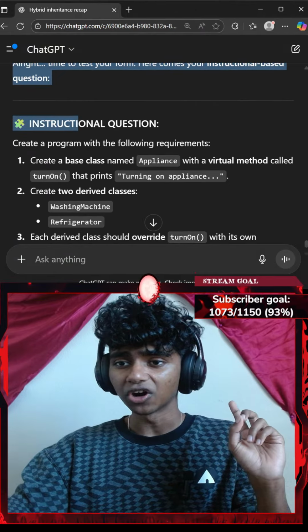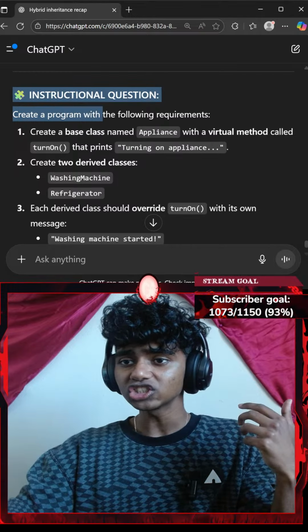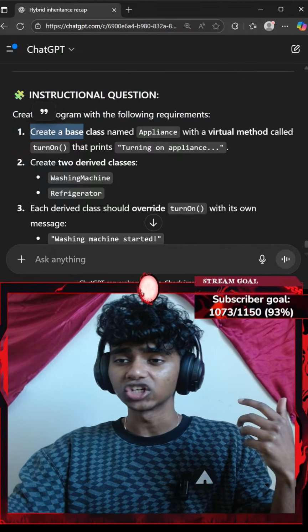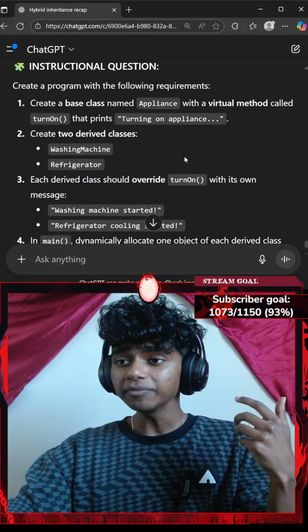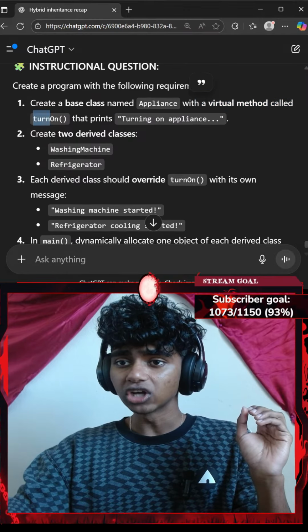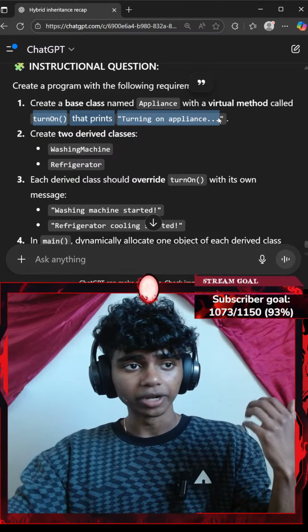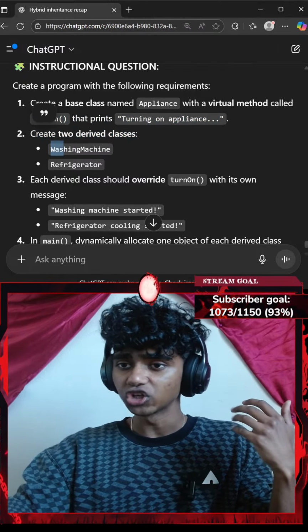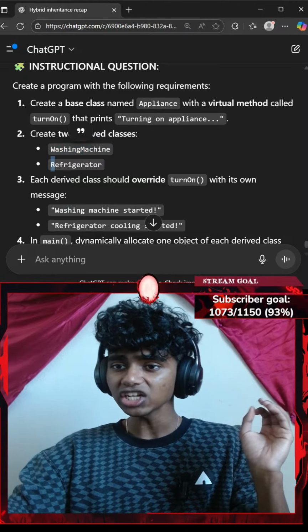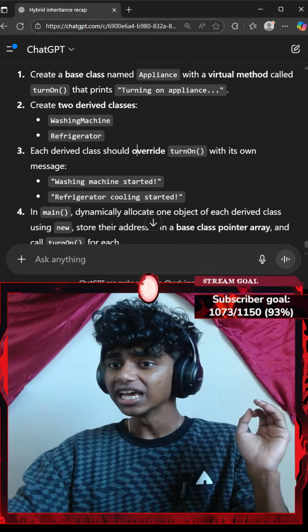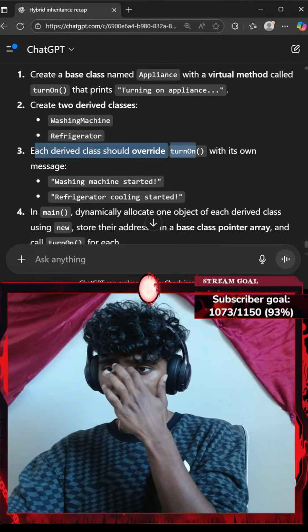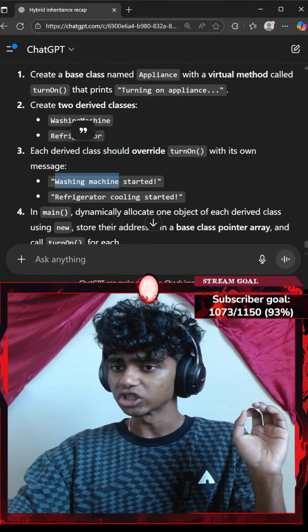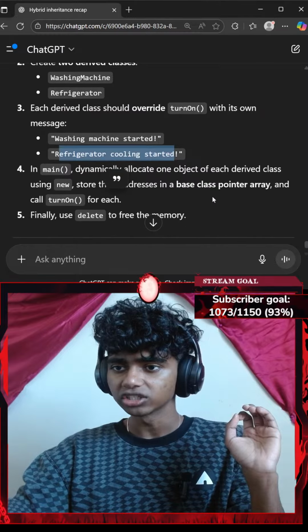Okay, so our instruction-based question says to create a program with the following requirements. I've got to create a base class named Appliance with a virtual method called turnOn that prints "Turning on appliance." Then I've got to create two derived classes. First is a WashingMachine class. The second is a Refrigerator class. Each derived class should override turnOn with its own message: "Washing machine started," "Refrigerator started cooling."